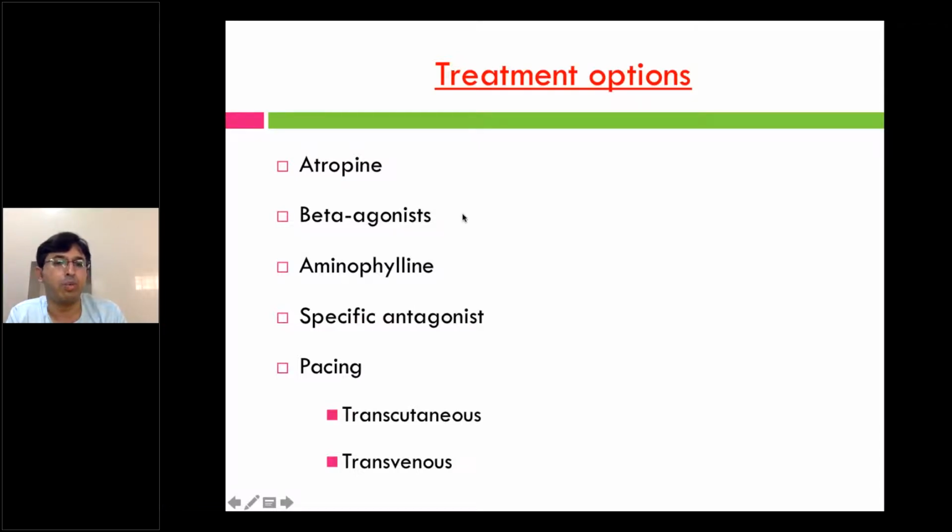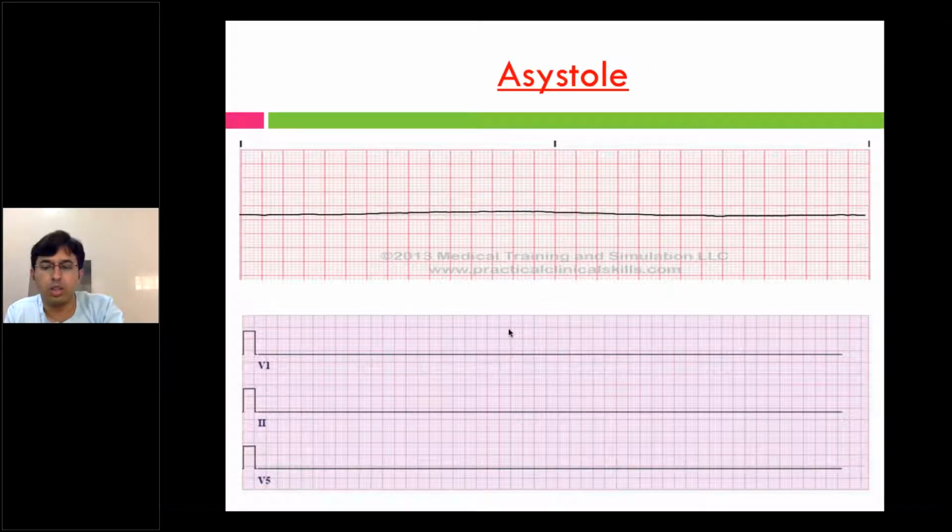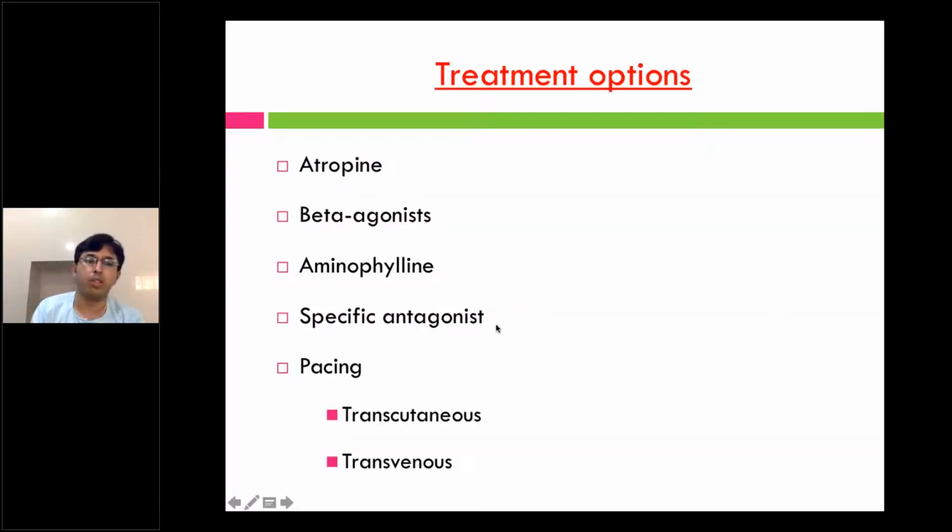Then you can give a beta agonist infusion like salbutamol. Then you can give aminophylline infusion, which is a xanthine derivative. You all use it for bronchial asthma. The same dose can be used for increasing the heart rate. Then there are specific antagonists: for beta blockers, you can always give glucagon. For calcium channel blocker poisoning, if somebody comes with diltiazem poisoning, you can always give calcium chloride. Somebody coming with digoxin toxicity, you can always give digoxin antibodies.